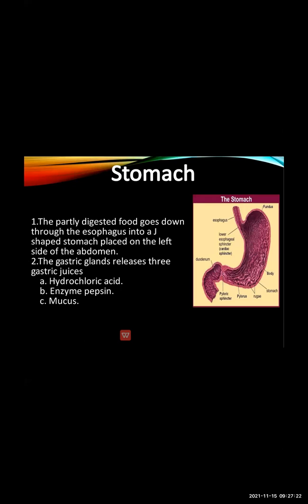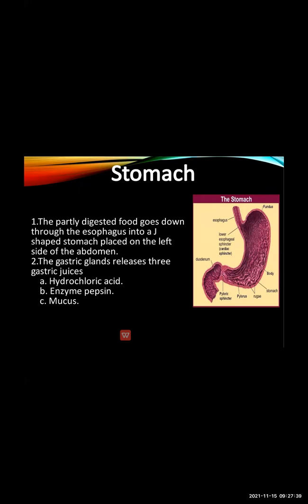The next part where the food comes in the digestive system is the stomach. Now, the stomach is J shaped. Here you can see the food goes through the esophagus into the J shaped stomach.